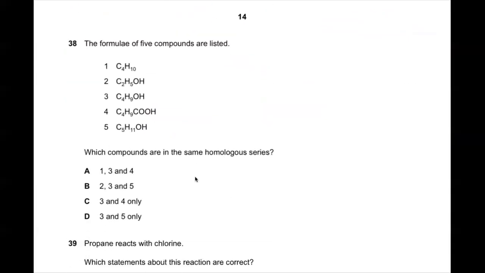Okay. Now, question 38, the formulae of five compounds are listed. Which compounds are in the same homologous series? Okay. So if you see, it's CnH, and if n is 4, hydrogen is 2 times 4, 8, 8 plus 2, 10. So it's CnH2n+2. And if n is 2, 2 times 2 is 4, and 4 plus 1, so isn't it going to be CnH2n+1OH?